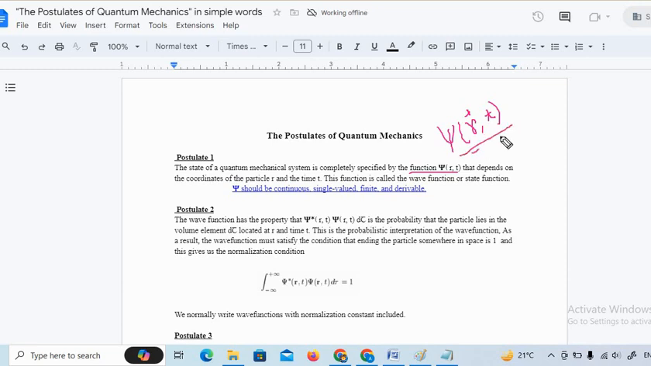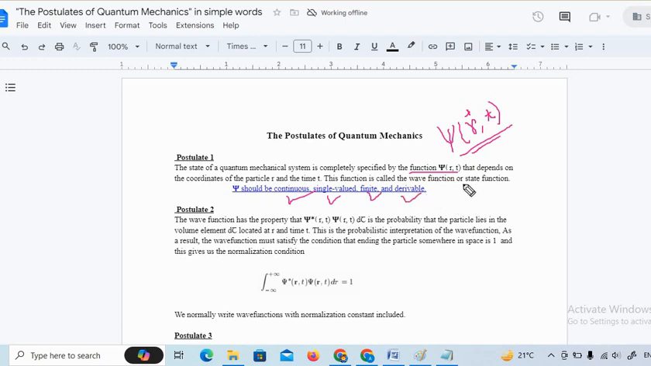But the first and most important part is the idea of the wave function. This wave function represents the particle, at least mathematically; it can represent the quantum mechanical particle. Now, this mathematical wave function must satisfy some properties. The wave function psi should be continuous, single valued, finite and differentiable.